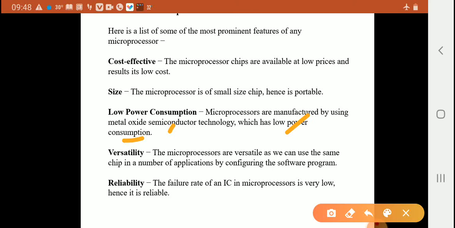Versatility: the microprocessors are versatile as we can use the same chip in a number of applications by configuring the software program. Any microprocessor instruction is a software program. Reliability: the failure rate of an IC, integrated chip, in a microprocessor is very low, hence it is reliable.